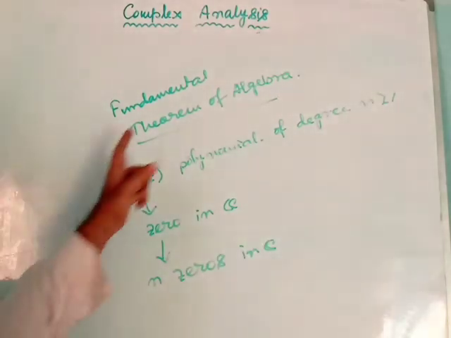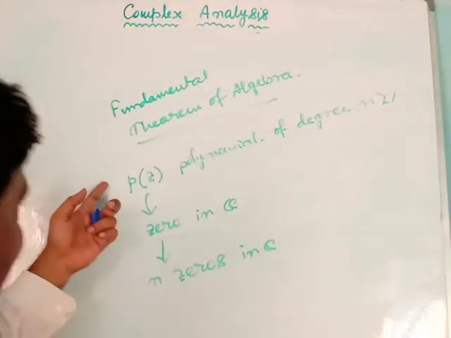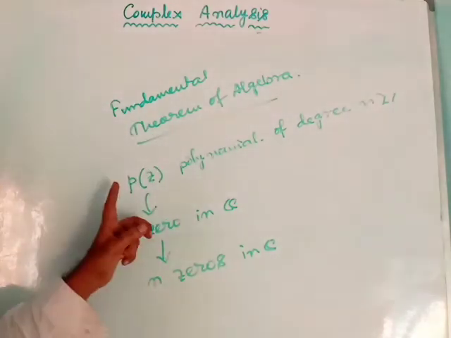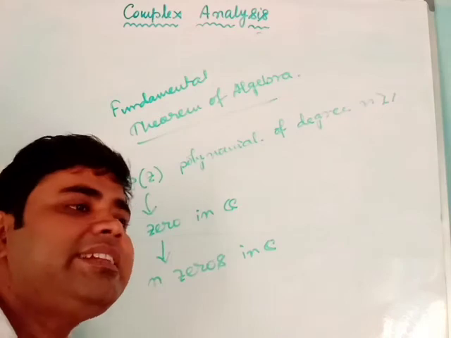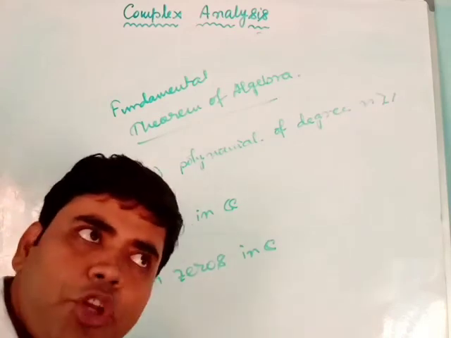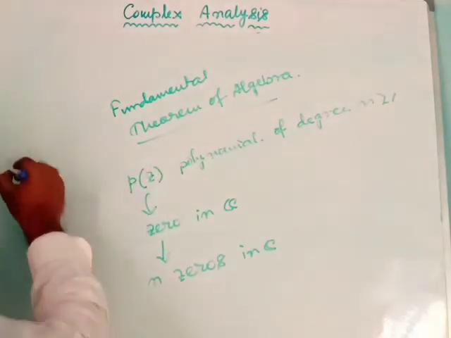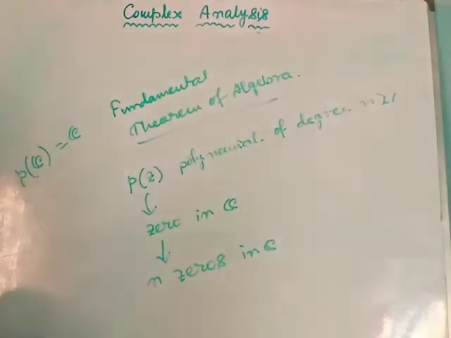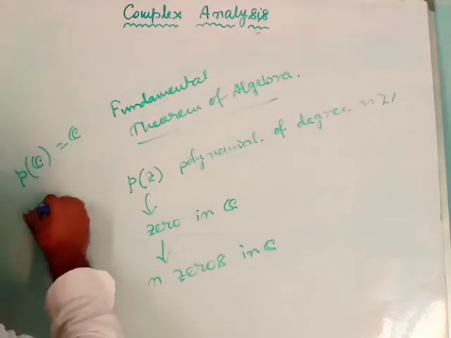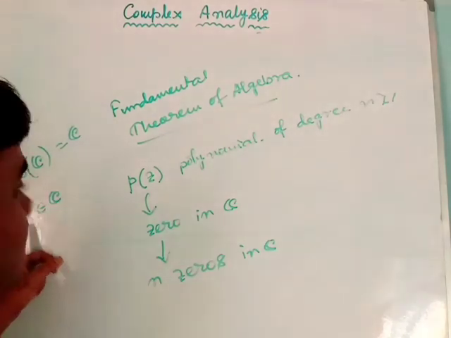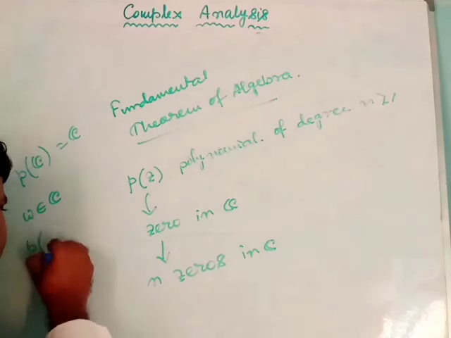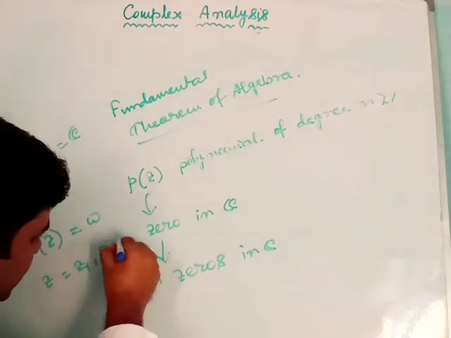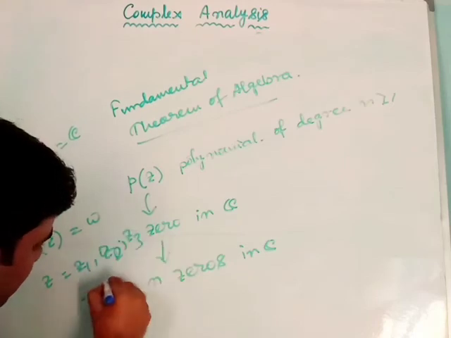This is our fundamental theorem of algebra, and this theorem gives a very important corollary. The corollary is: if P(z) is a polynomial of degree n, then its range will be equal to C. In fact, every value in C will be attained by P(z) at n points, which may or may not be distinct.